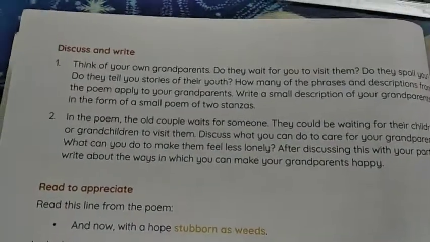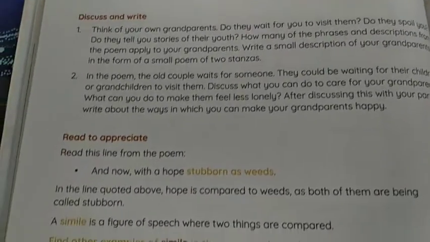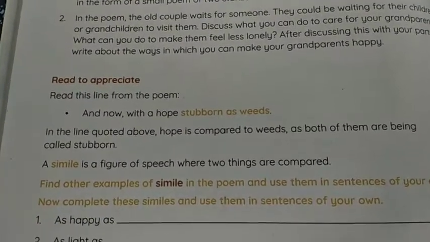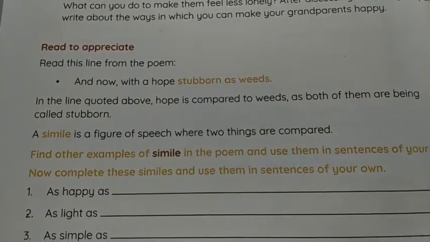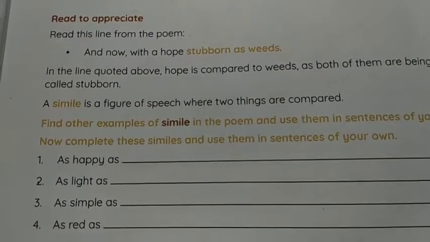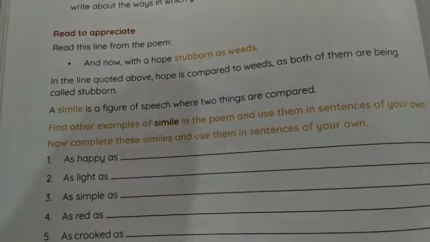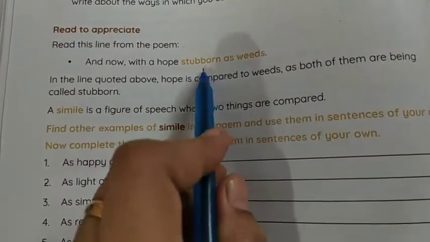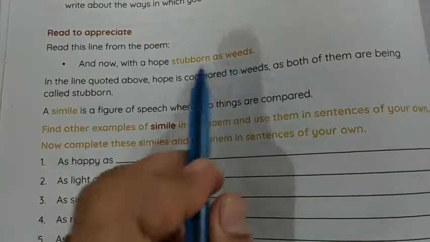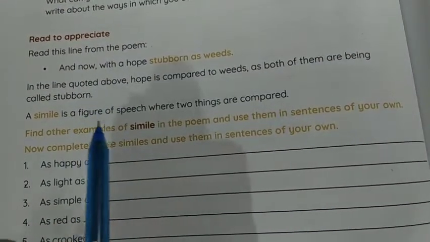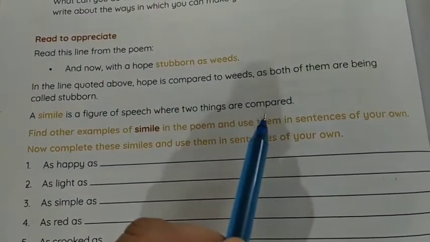We find something to discuss and write, and another thing we see here, read to appreciate. We see here the different poetic devices are given with examples. As I just discussed, the simile stubborn as weeds. A simile is a figure of speech where two things are compared.